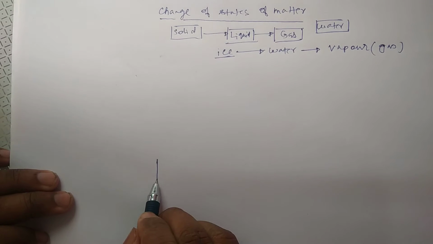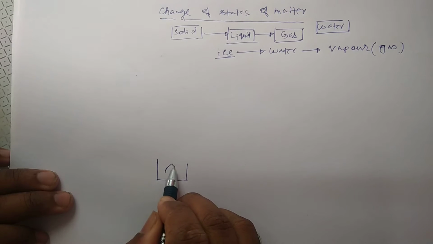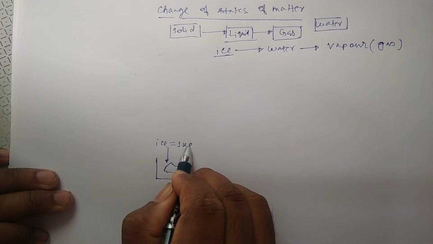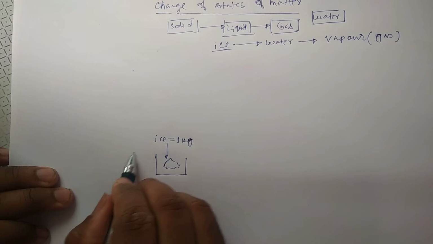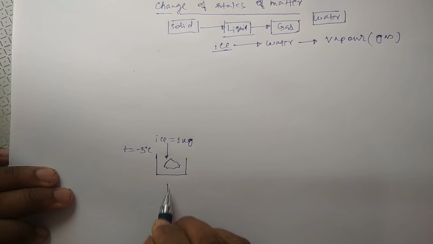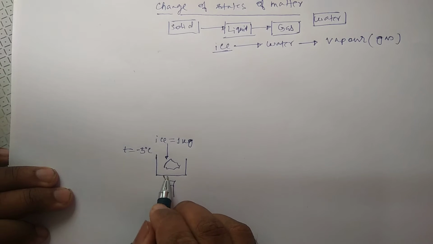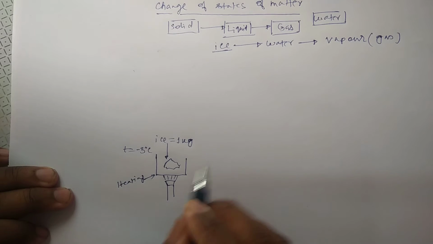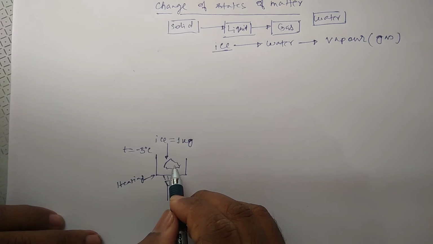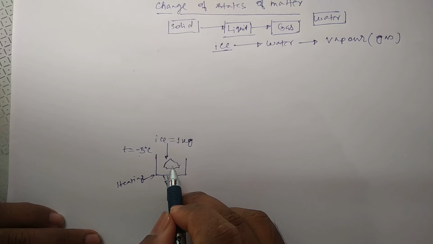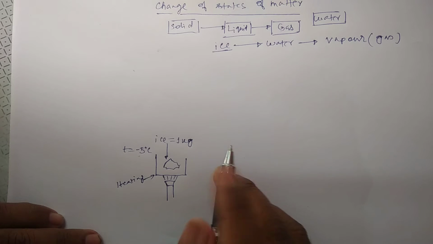Suppose in one container there is ice. Here 1 kg of ice is here, and the temperature of the ice is -5 degrees centigrade. Then we put one burner here and we start heating. So what will happen? Initially the temperature of the ice will start increasing because heat energy is supplied, so the molecules of ice will get energized and its temperature will rise.